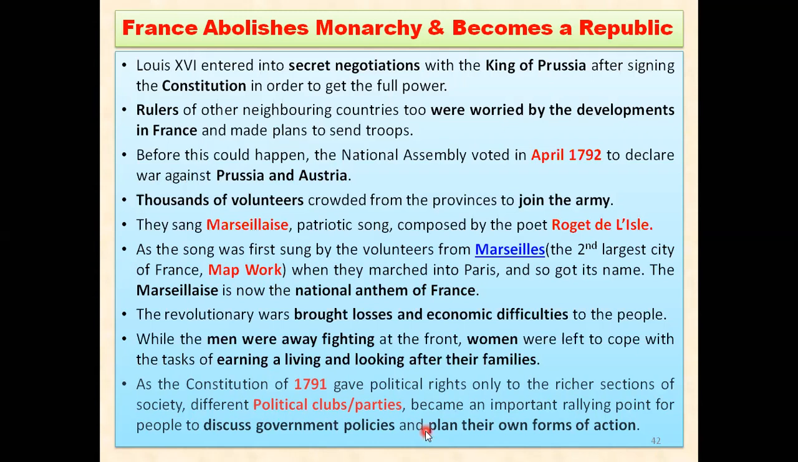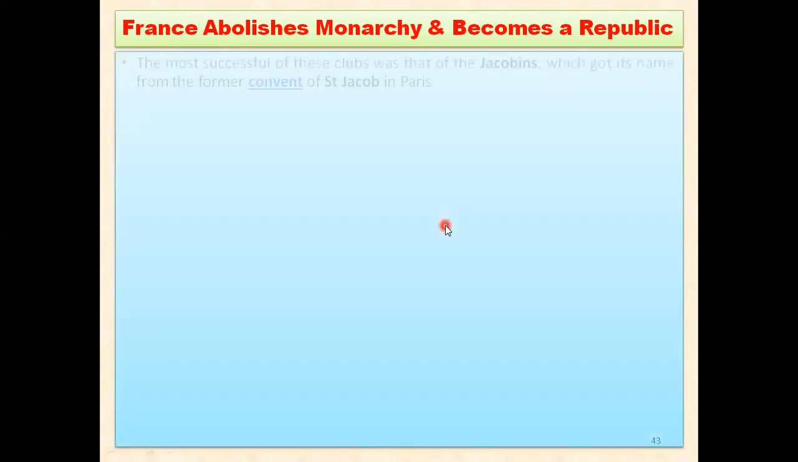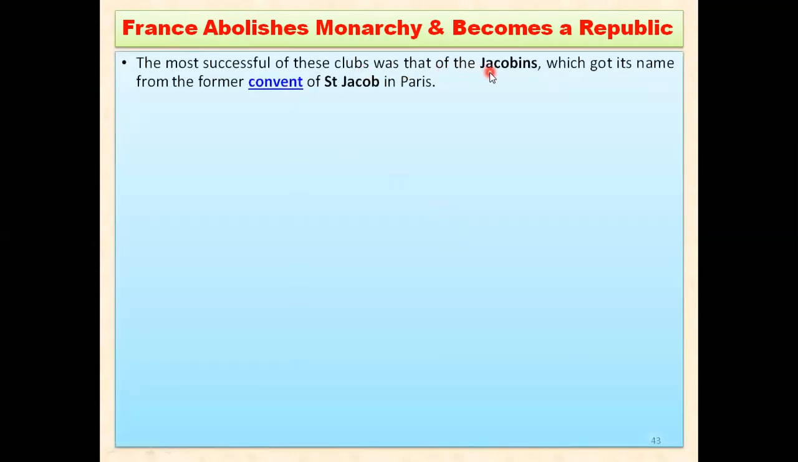One of the most famous political clubs, or you can say parties, among them were the Jacobin clubs. What was the name of the famous, successful one? The name of the club was Jacobin, and that club got its name from the convent. Convent means what? It might be a building where religious people used to live. So the Jacobin Club got its name from that convent of Saint Jacob.